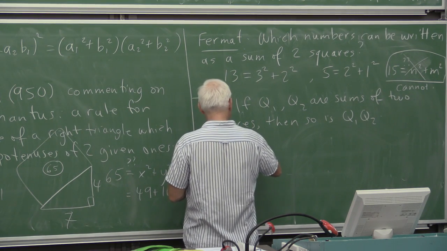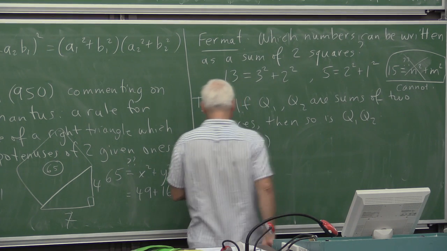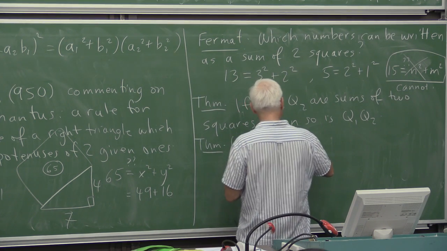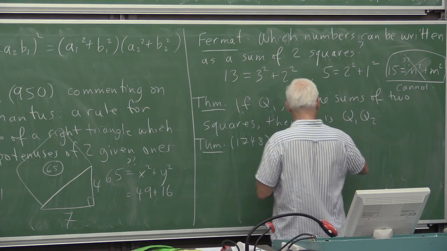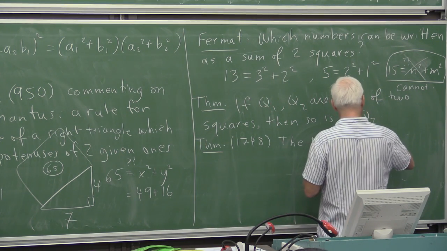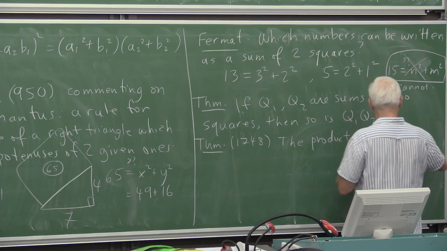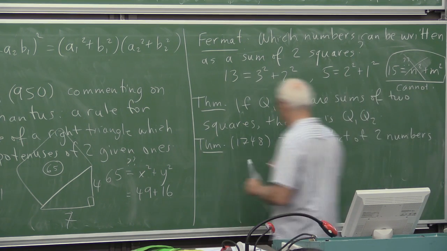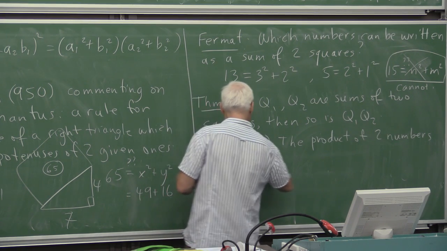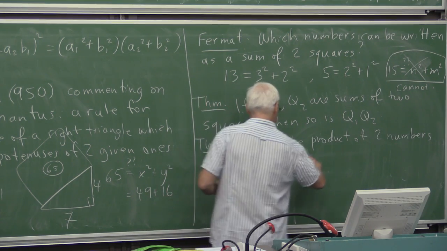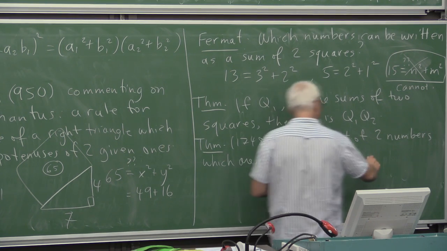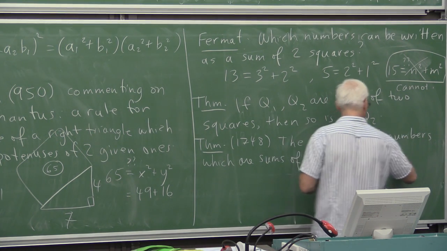And one of his key ideas is that in 1748 he proved that the product of two numbers which are sums of four squares is also the sum of four squares.